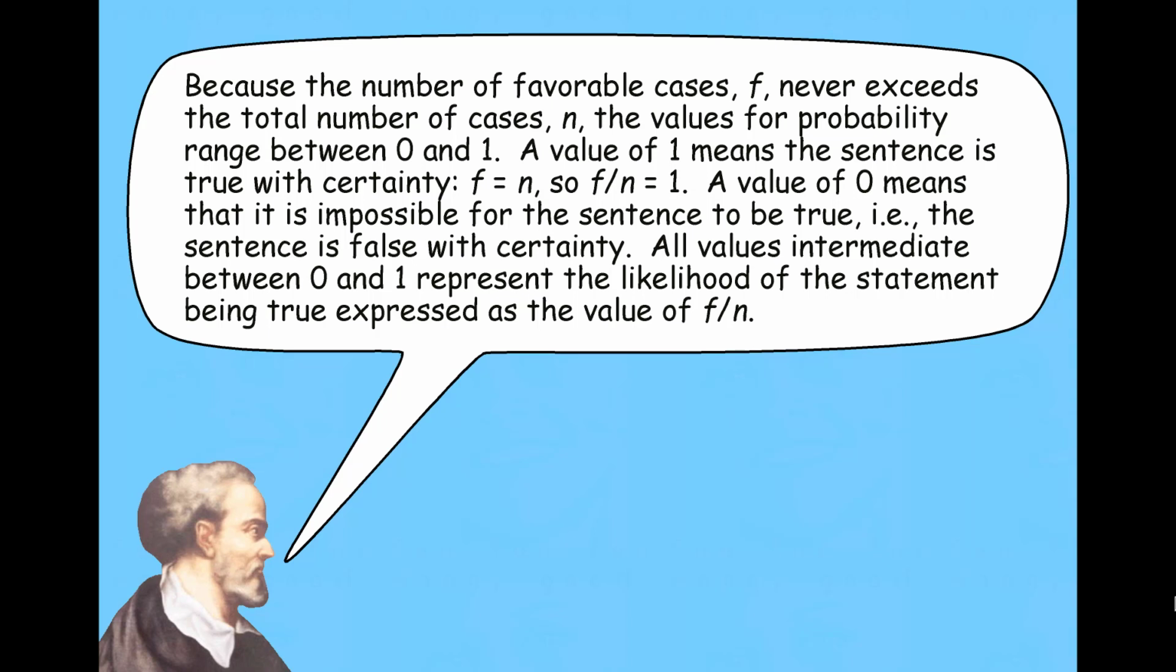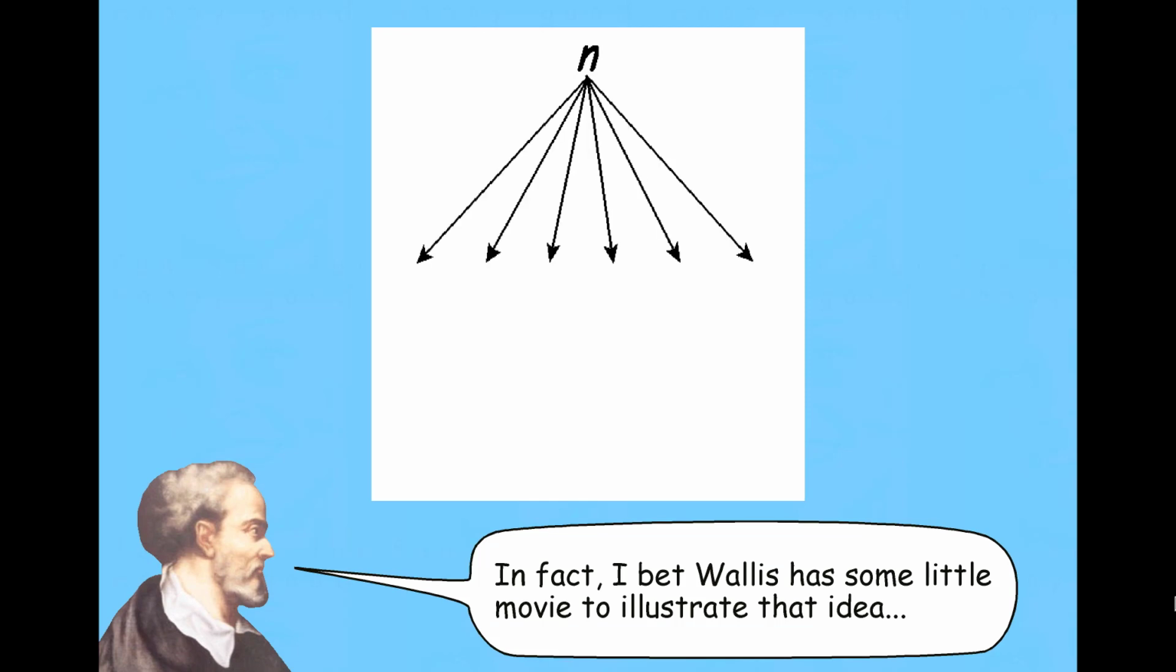All the values in between, intermediate between 0 and 1, represent the likelihood of the statement being true, expressed as a value of the times it's true over all the possible ways the world could come out. And I have a little movie to illustrate that idea too.